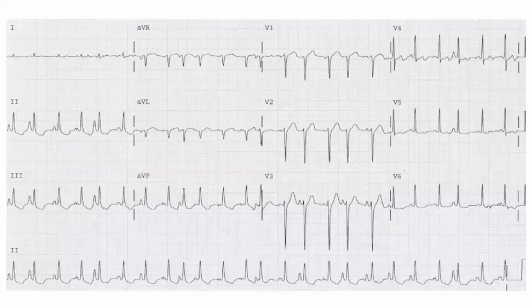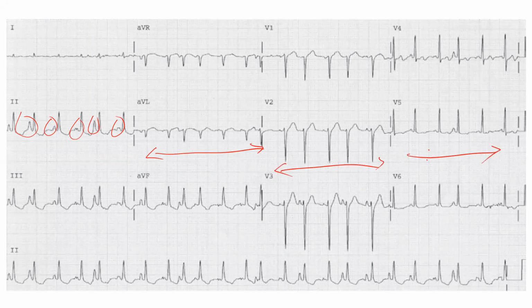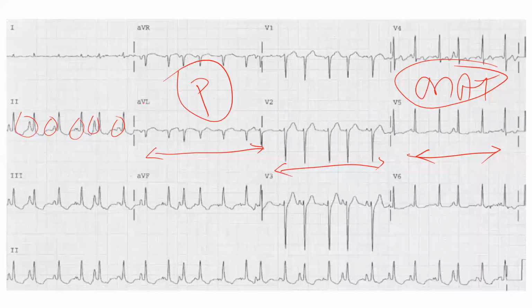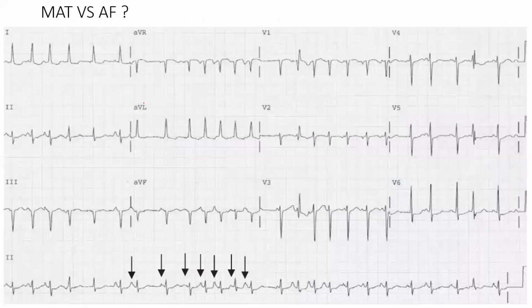This is the same ECG, enhanced here. See here, different P waves: 1, 2, 3, 4, 5. The rate is varying, the rhythm is varying. This goes for MAT, multifocal atrial tachycardia, but P waves will be there of different shape and size. How do you differentiate now MAT versus AF, atrial fibrillation?